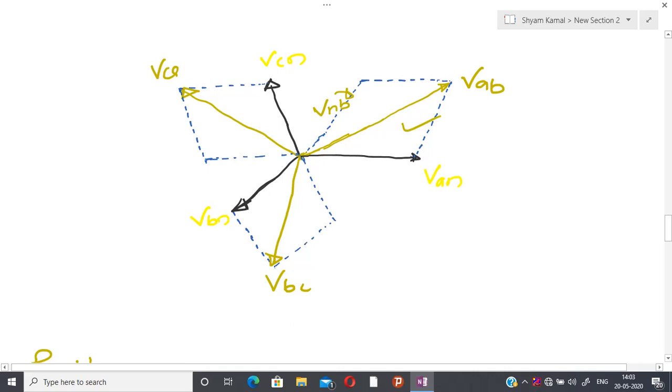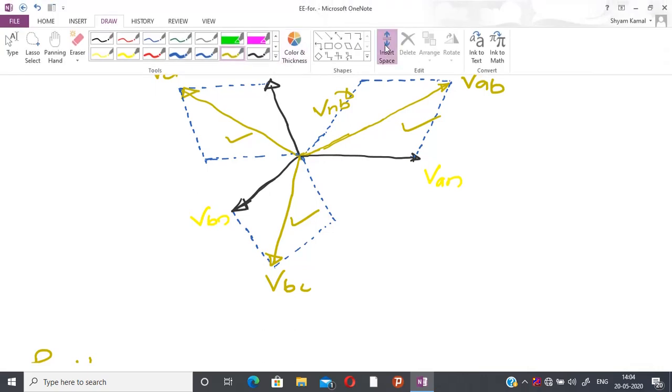Similarly in order to calculate VBC I have used this, and after that I have used this. So in this way I am able to calculate VAB, VBC and VCA.